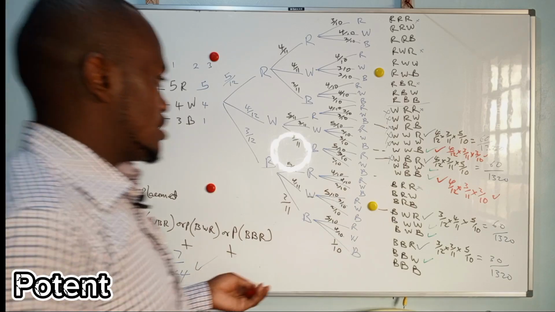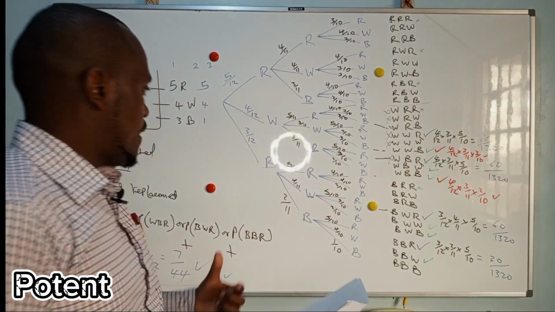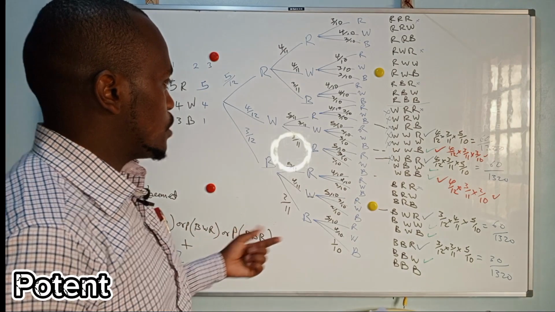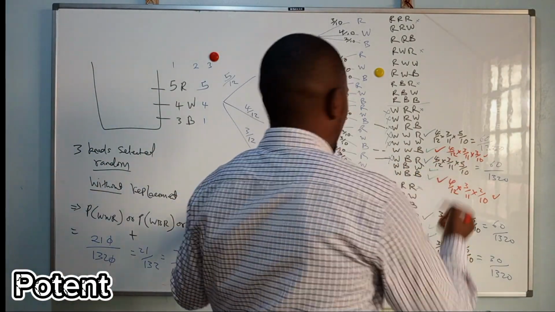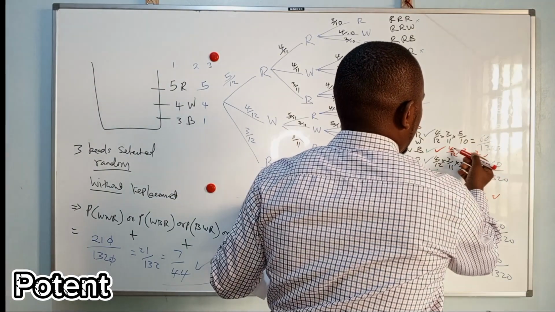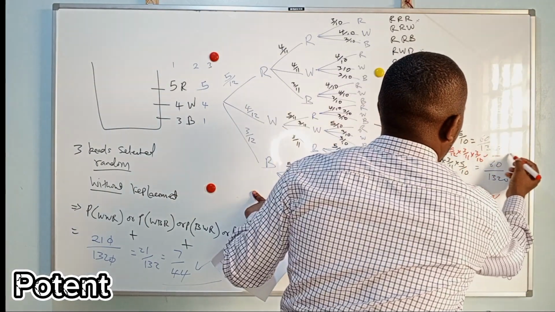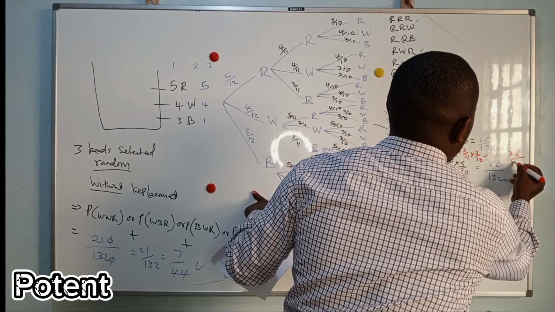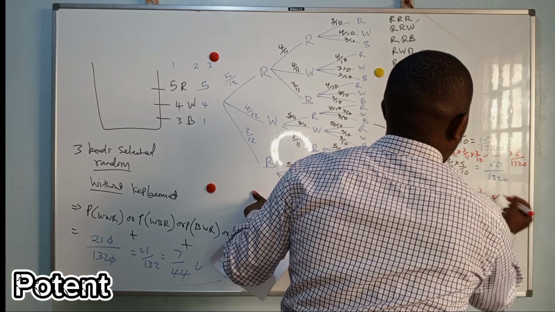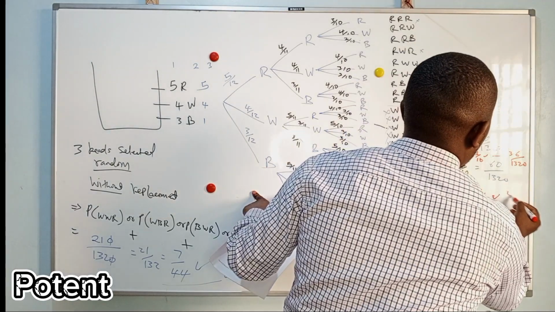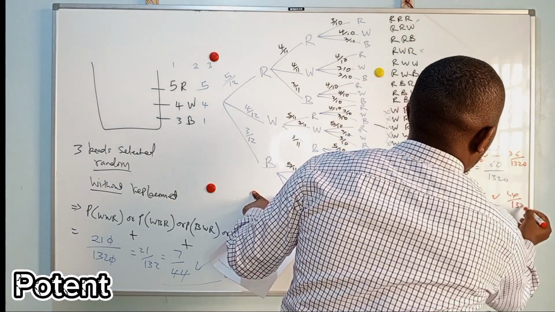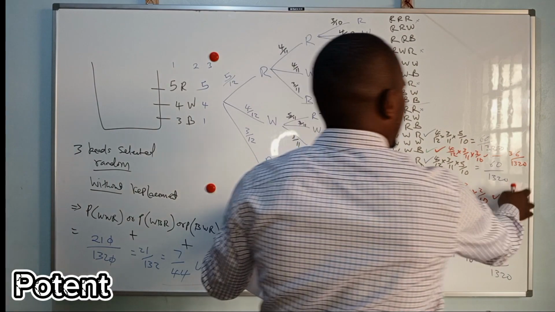So it is easy, so I don't need to do it because it is just easy to multiply this. We have seen that this is 36 over 1320, and this is 24 over 1320. So your answer is this plus this.